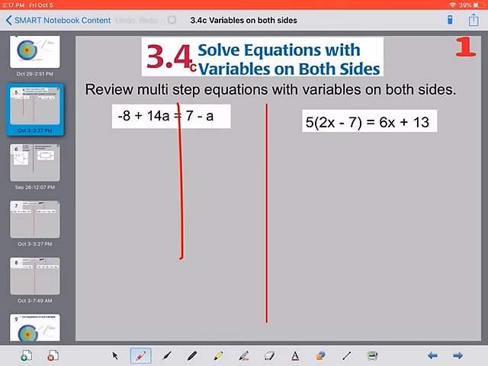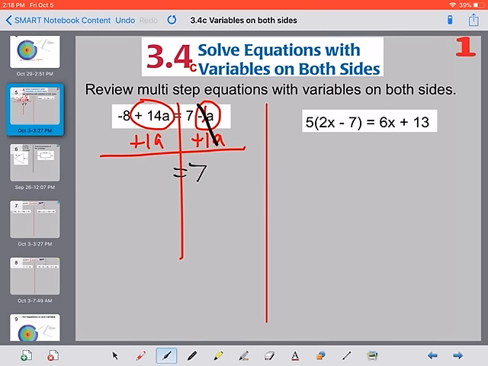We need to get all of the letters, all of our variables, on the same side. This is really a negative 1a, so I'm going to move the one that is the least over to where there are more. So negative 1 is smaller. I'm going to move that. The opposite of subtracting 1a would be adding 1a. And then those eliminate, and we have 7. And then on this side we have a negative 8. Don't forget that piece. 14 plus 1a is 15a.